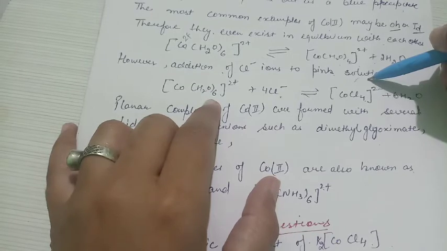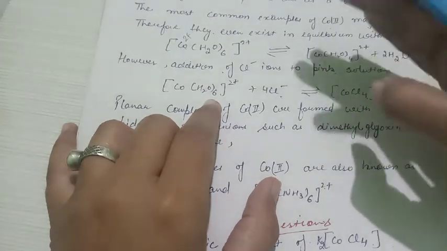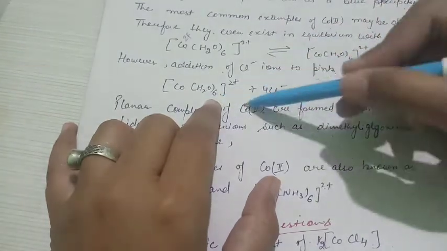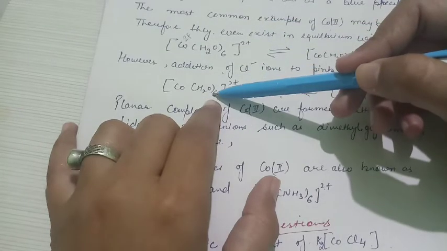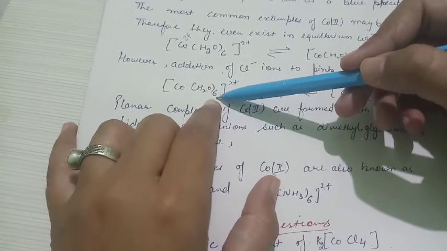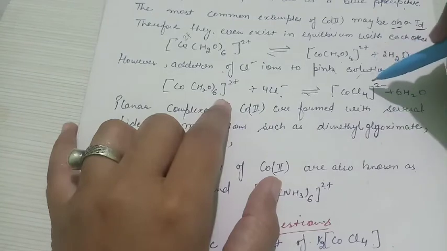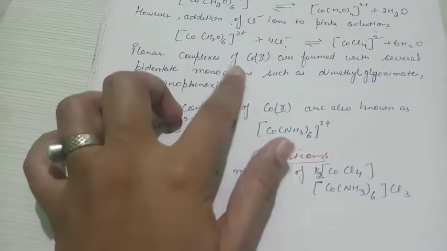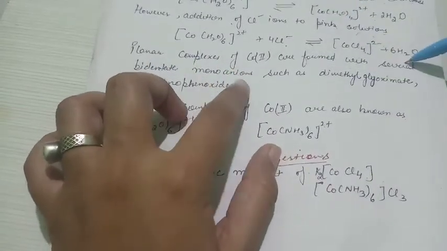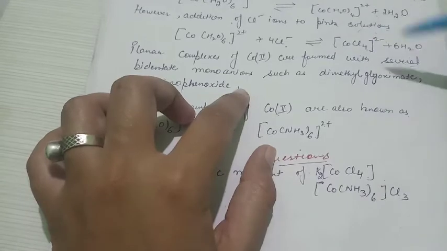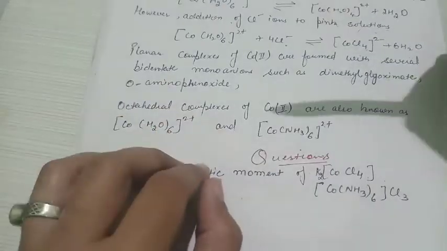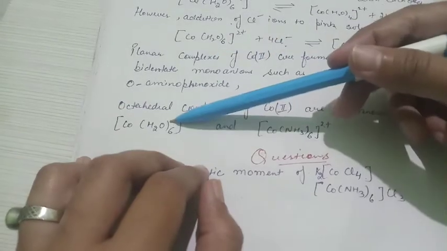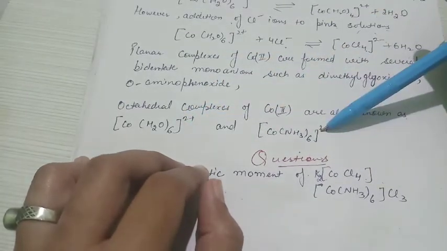So we are able to find out whether the complex exists in the octahedral form or the tetrahedral form, because it shows a color transition. If it is in the octahedral state, it shows a pink color, and if it is present in the tetrahedral form, it shows a yellow color. The planar complexes of cobalt 2 are formed with several bidentate or monodentate monoions, dimethylglyoximate. The other octahedral complexes are also known as the cobalt hexaaqua complex or cobalt hexamine complex.